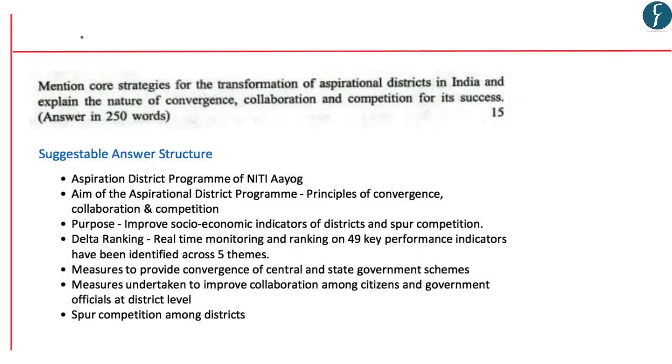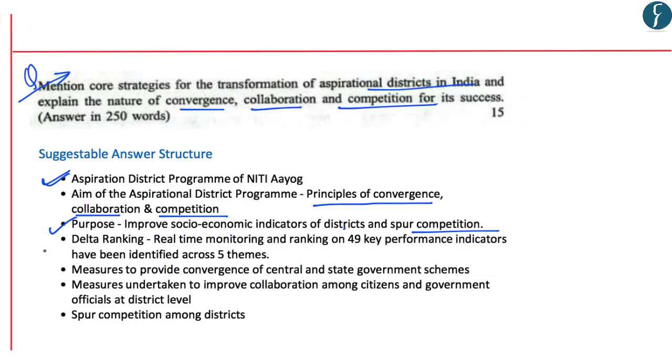So lastly, let us discuss what could have been a possible answer structure, or what points you could have included in your answer to this particular question asked by UPSC. The question was, mention core strategies for the transformation of aspirational districts in India and explain the nature of convergence, collaboration and competition for its success. So in this, you could have mentioned the aspirational district program of Niti Aayog, the aim of this program with respect to the principles of convergence, collaboration and competition, the purpose of this program, that is with respect to improving the socio-economic indicators of districts and also to spur competition among districts.